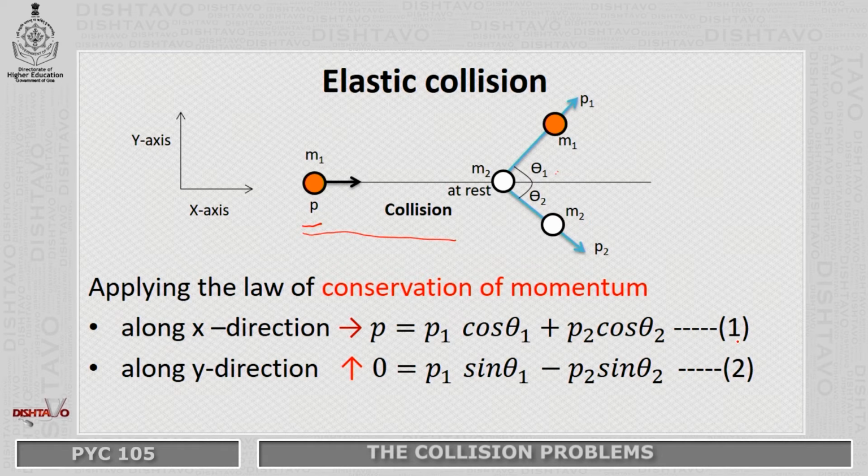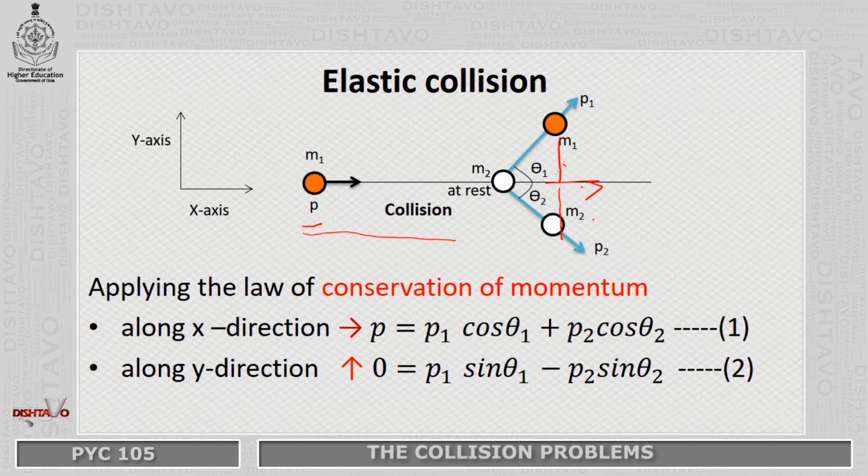Along the x direction the momentum after collision is P1 cos theta 1 plus P2 cos theta 2. Dropping a projection in the triangle, the components along this direction are given by cos theta 1 and cos theta 2.